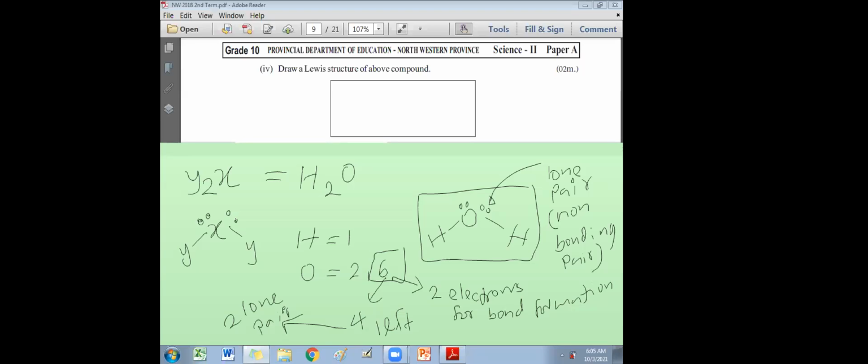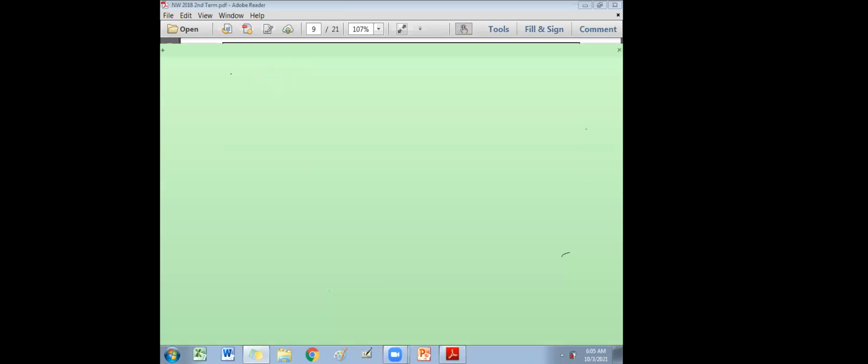Now, in your short notebook you can write: Lewis structure can have only bonding pairs and non-bonding pairs. Right? There can't be any singly occupied electrons in any Lewis structure. Can you write a small heading? In your paper class, you have to maintain a short notebook. I'll give a small summary note, which you will not get in the textbook, about Lewis structures. These are the rules.